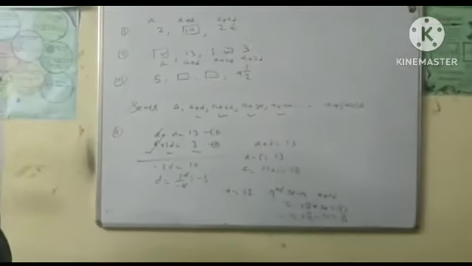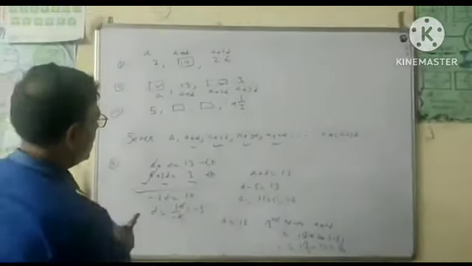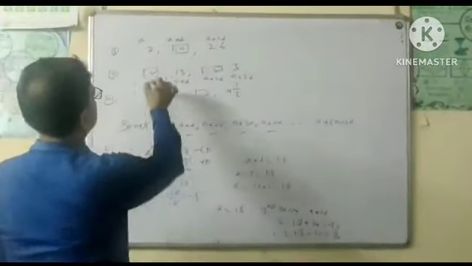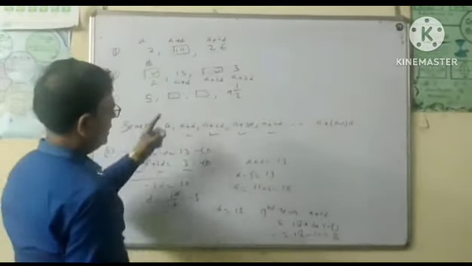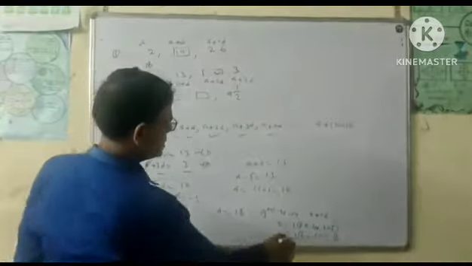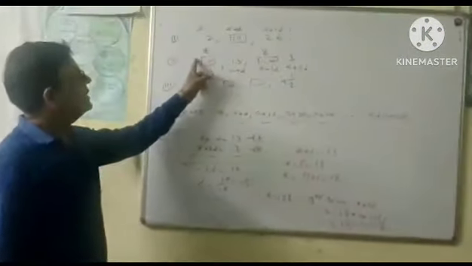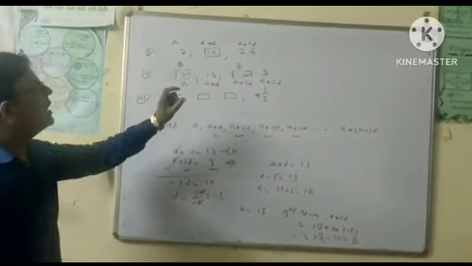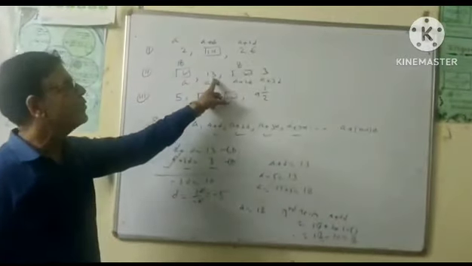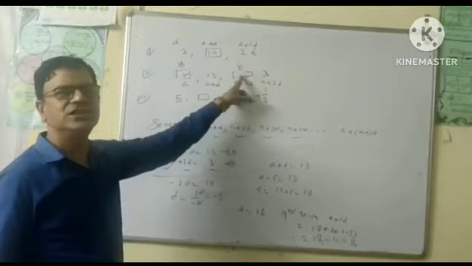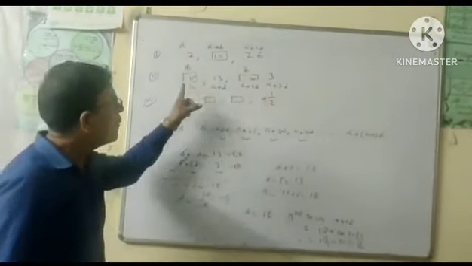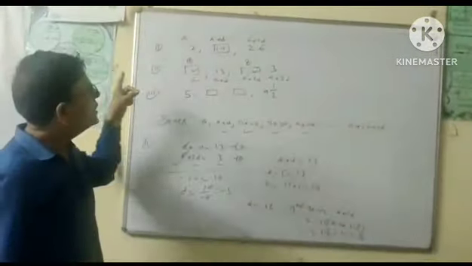So this is a complete AP: 18, 13 and 8. 13 minus 18 is equal to minus 5, 8 minus 13 is equal to minus 5. The common differences are the same, so it is an AP.